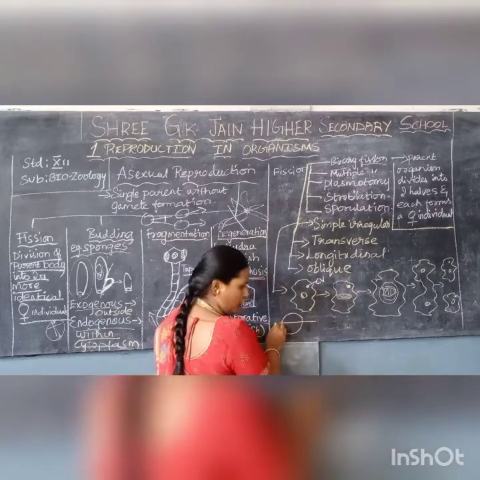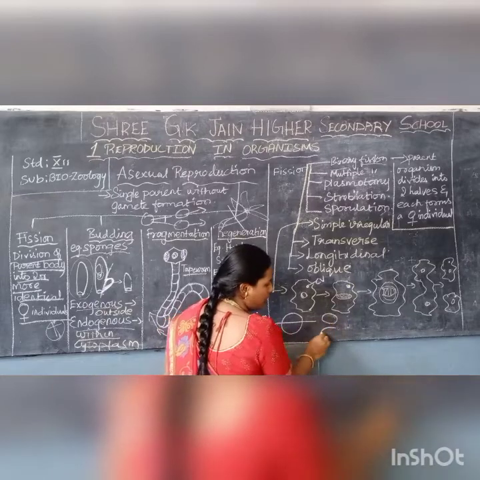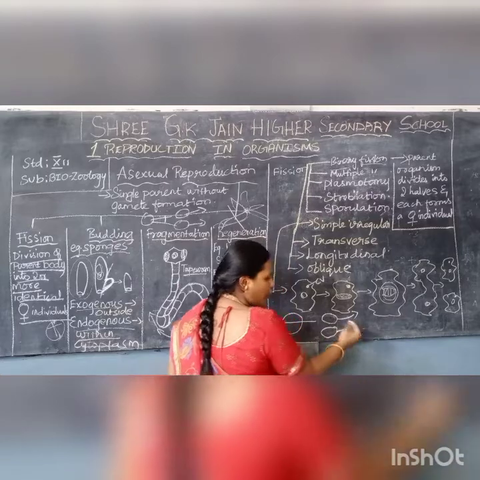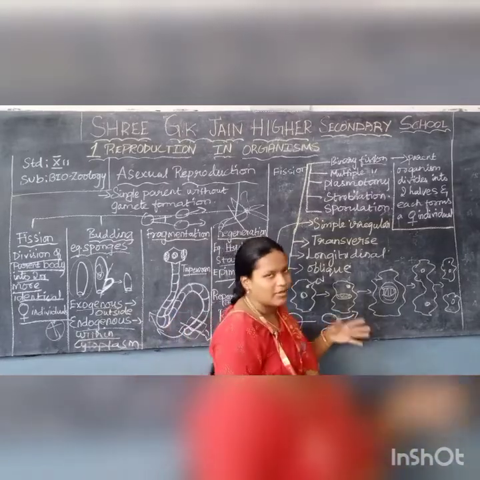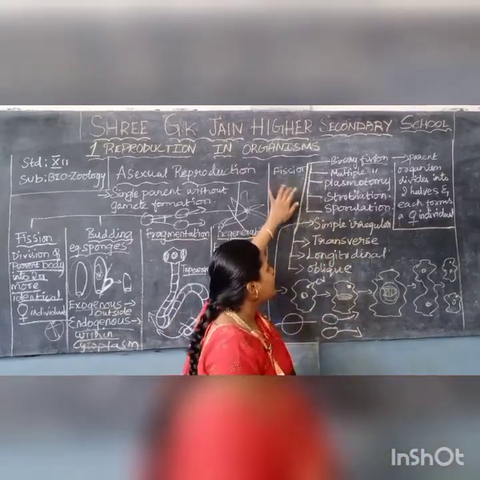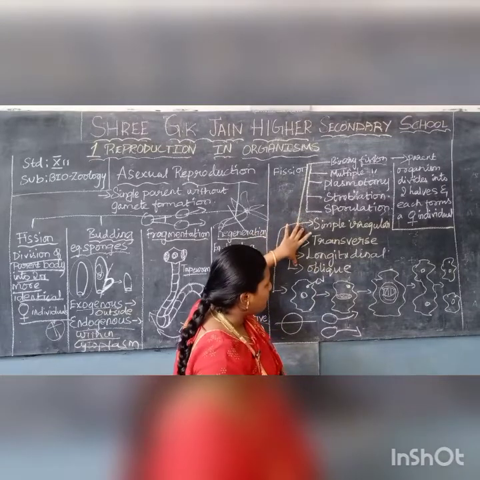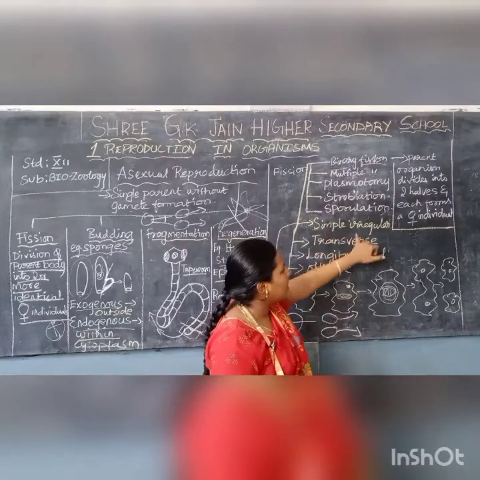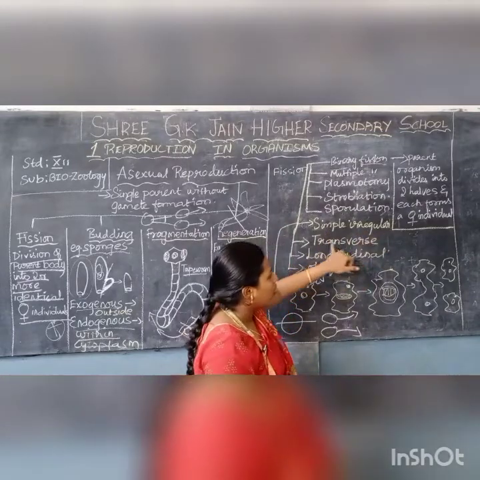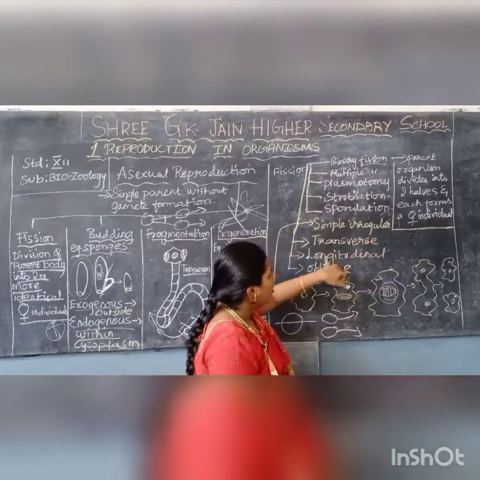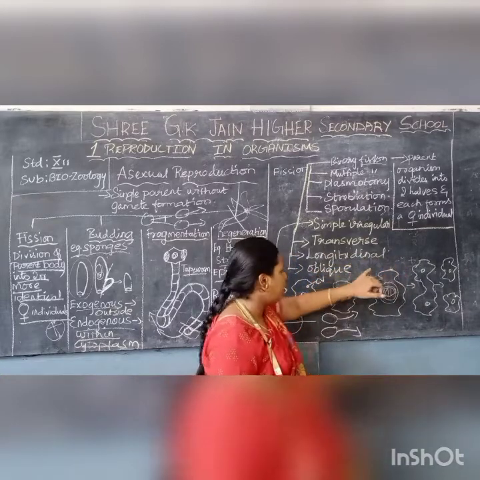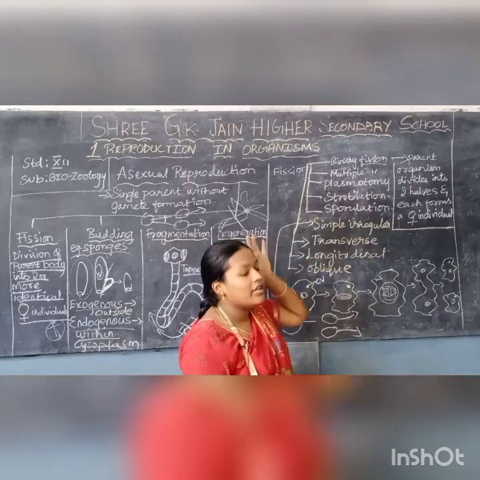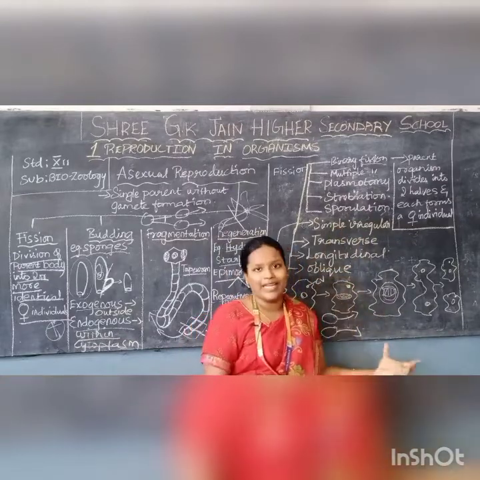It divides into 2, and this develops as a complete individual and this develops as a complete daughter individual. So this process is known as binary fission. Now under binary fission there are 4 important types: simple irregular binary fission, transverse binary fission, longitudinal binary fission and oblique binary fission. Please make a note of this, you should be very clear.